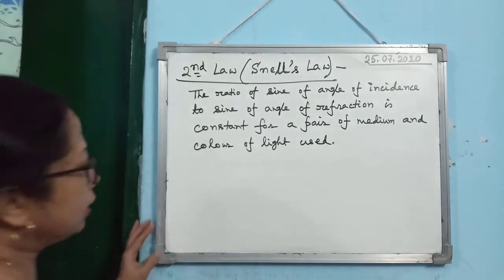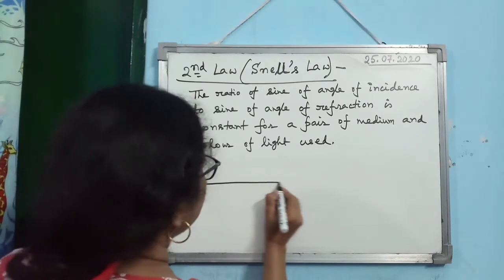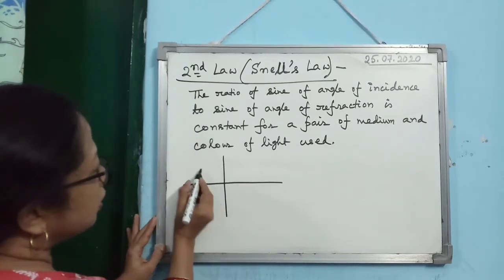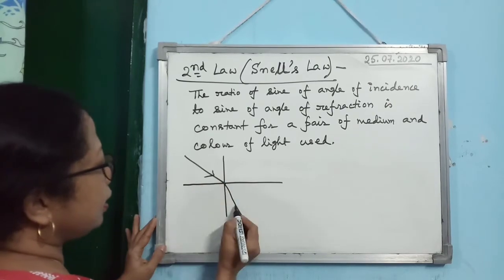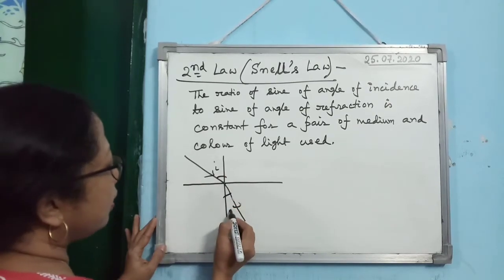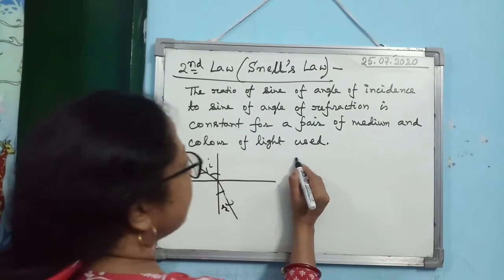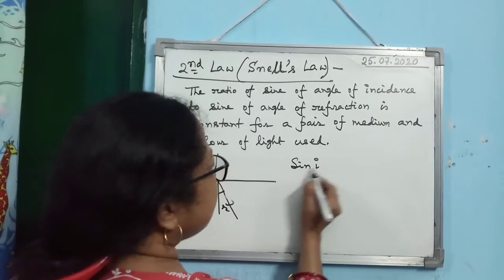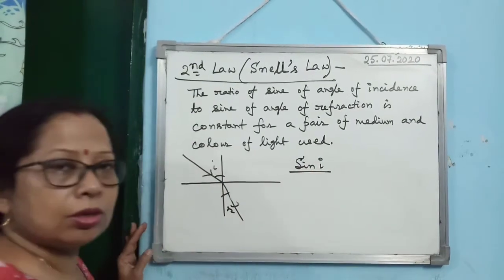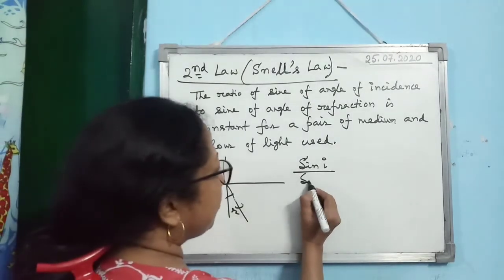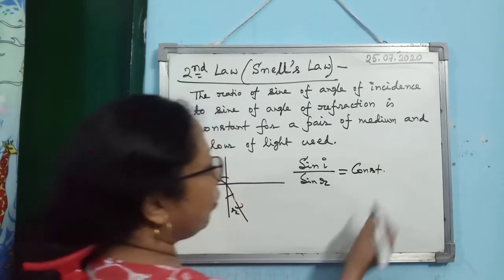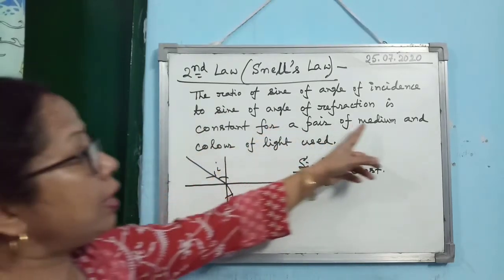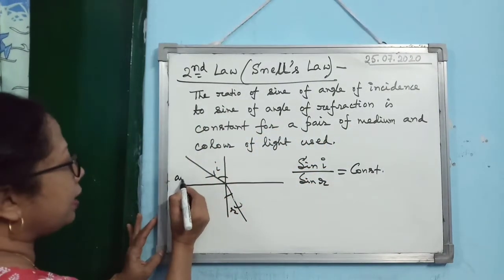What does this mean? I am roughly drawing the diagram by hand. This was i, this was r. According to this, sine i by sine r, where sine is a trigonometric ratio, is a constant. When is it constant? When the pair of media is the same, suppose you have taken air and water.